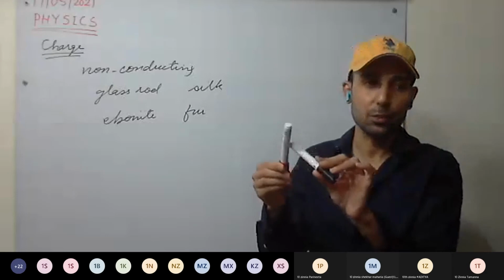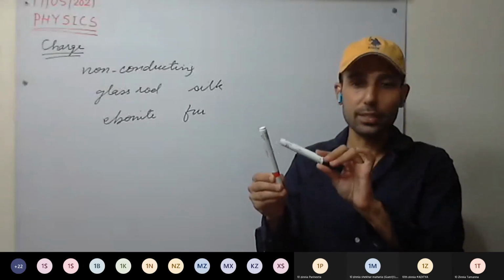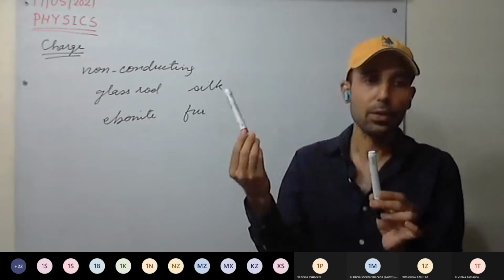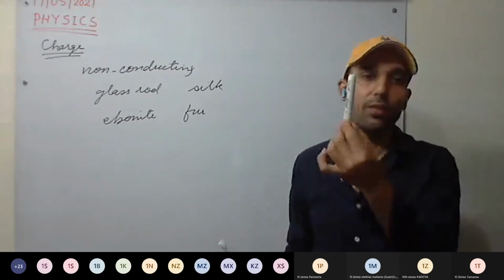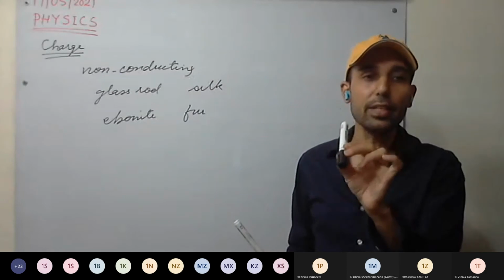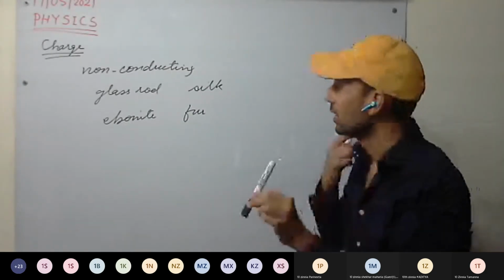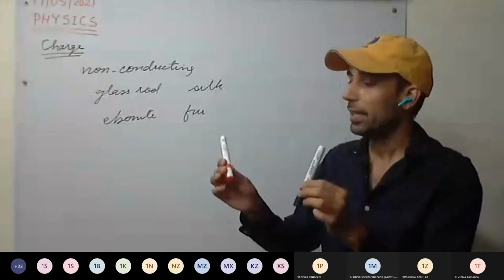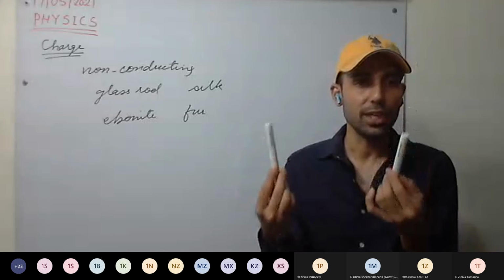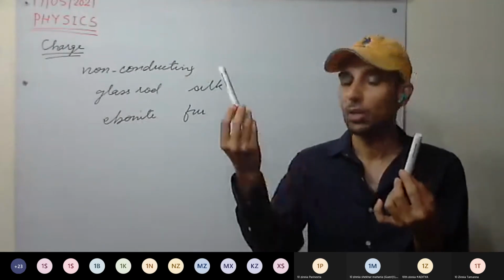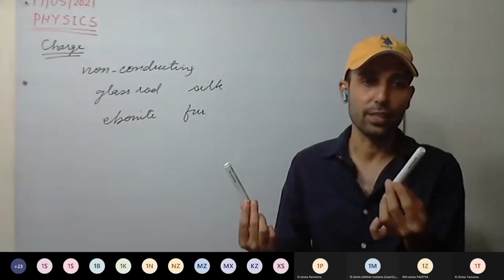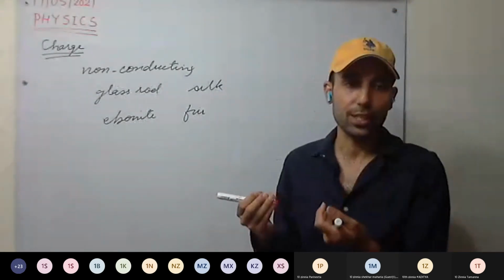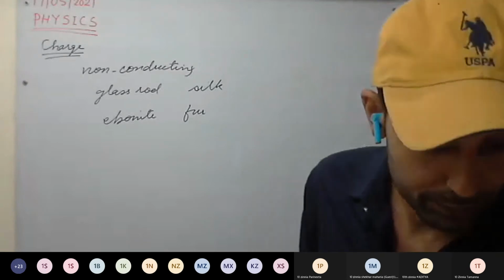For example, I have rubbed these two bodies and electrons from this red body transferred to the black body. So the red body has a deficit of electrons, whereas the black body has an excess of electrons, and both bodies are called charged bodies. Now both are charged. One is in deficit, the other in excess of electrons.